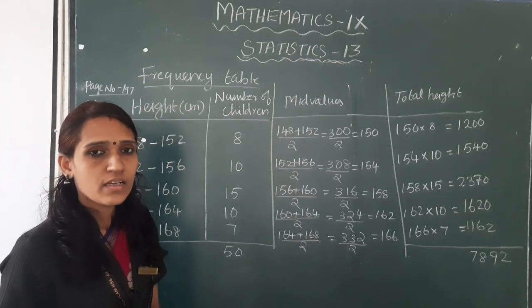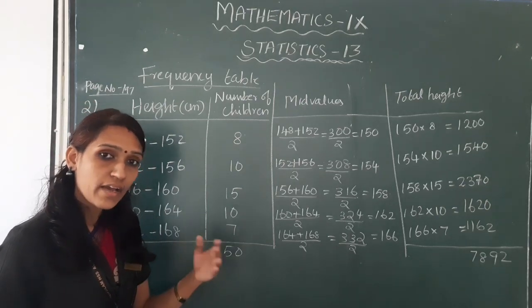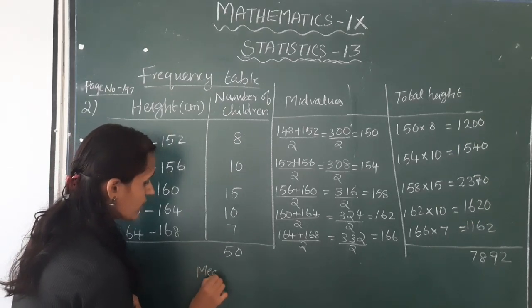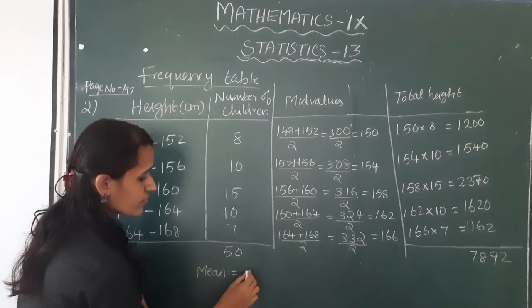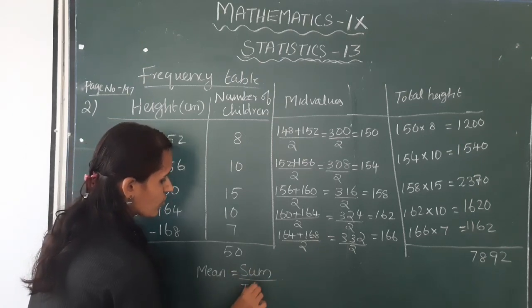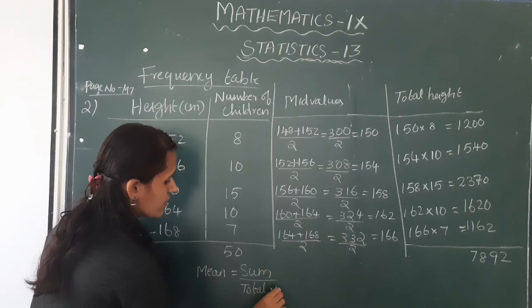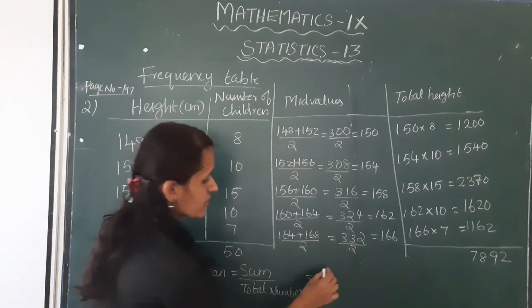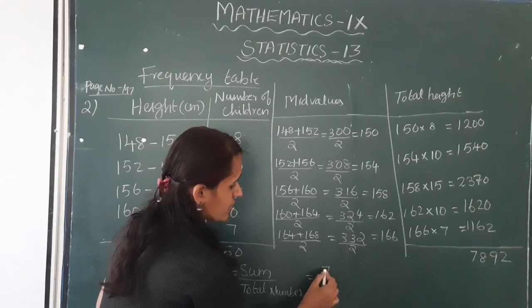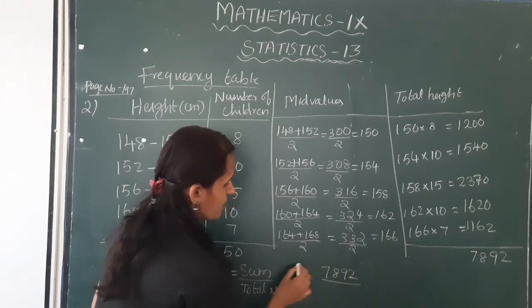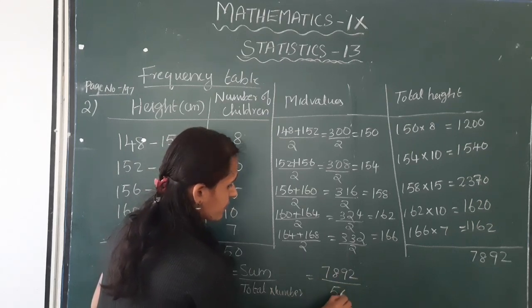Okay, next we have to find the average height, that is the mean. Mean is equal to sum divided by total number. Here the sum is 7892 divided by 50.